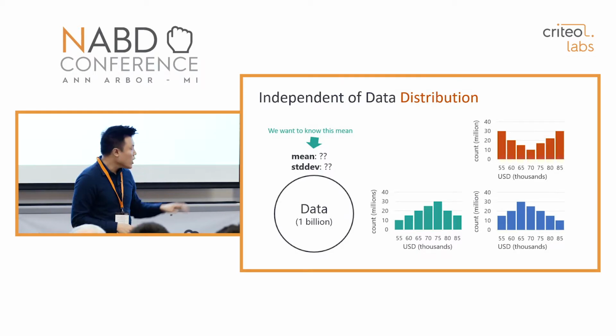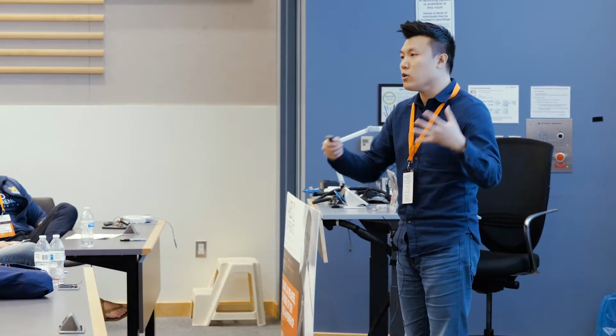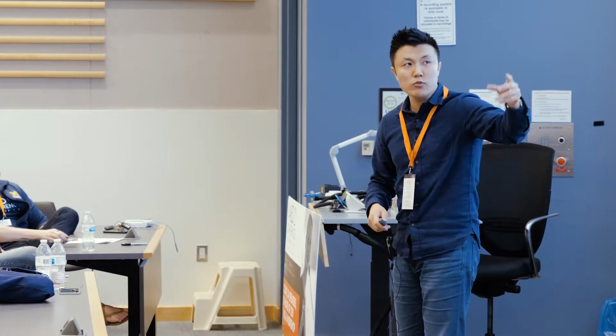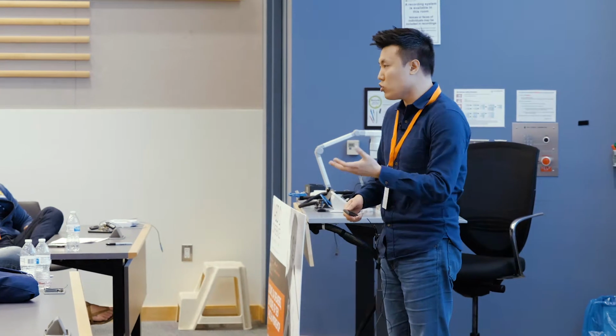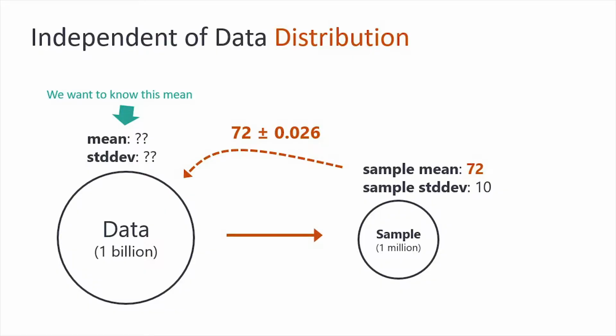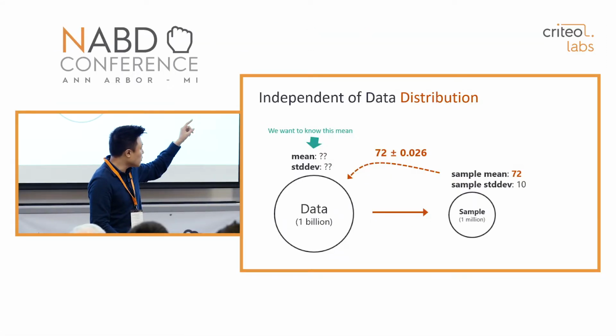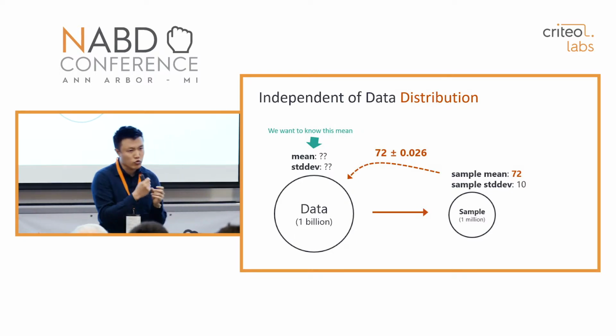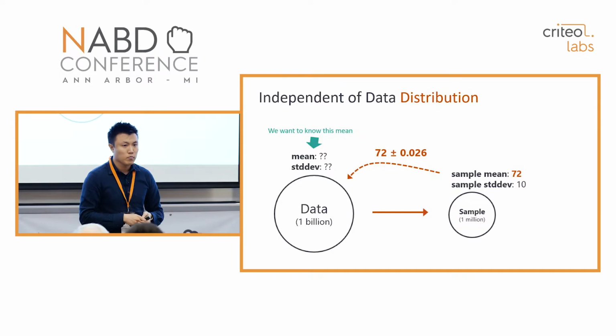If you visualize the values, then you can follow any of these histograms like this, but we don't have to know what kind of histogram is exactly capturing this distribution of the data, because we can apply just a single, same procedure for estimating this mean. So we take a sample and compute the sample mean and the standard deviation, and then we can not only estimate the mean of the original data, but also put a tight error bound that contains the true answer with extremely high probability.